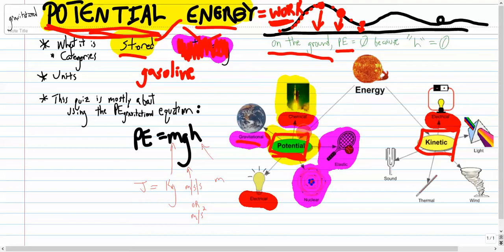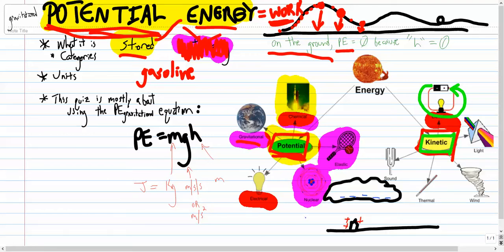How can something have both potential and kinetic? Well, if you're thinking about the electrons buzzing through a circuit, then yeah, they're moving. They have kinetic energy. But what about, let me make a sketch here. Right before a lightning strike, a big thundercloud is overhead. The bottom of the cloud has a strong negative charge, and a house that you're in, or a tall building, or a tree or something develops a positive charge.